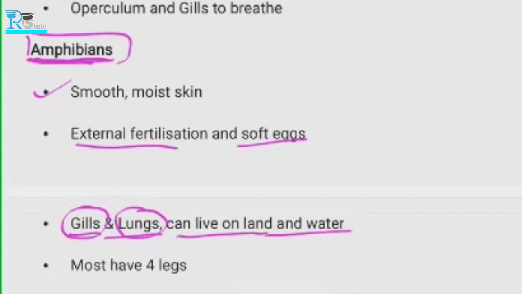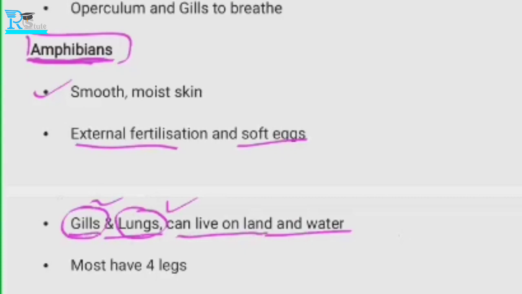Understood? They also start by living in water first, like tadpoles. Yes, exactly. So tadpoles belong to the amphibian group. They are amphibians, and that's why they can live on land and water too, because they have gills and they have lungs. So both of these things are present inside the tadpole.